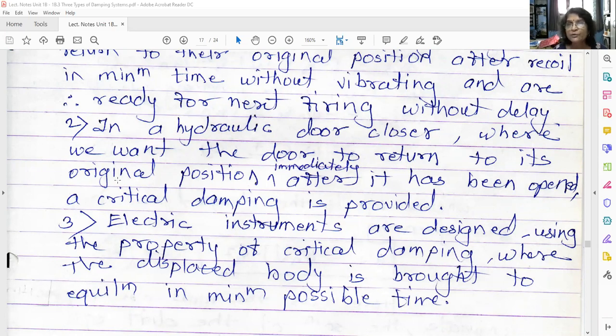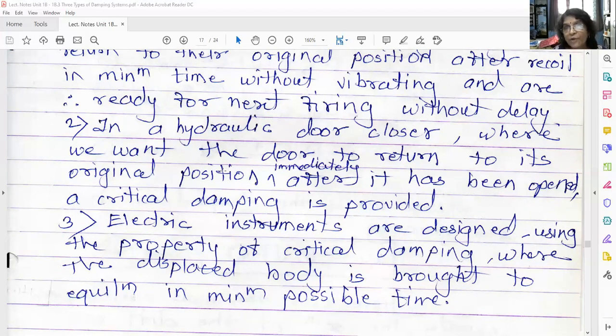You might have experienced this hydraulic door closer. If you go to a Xerox shop, an air conditioned room or any mall, hydraulic door closers are used there. Depending on how much damping is provided in that door closer, the door will return to its original position in the minimum possible time. If damping is very close to 1, that means higher damping, then it will take somewhat larger time.